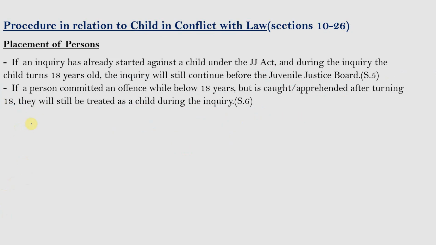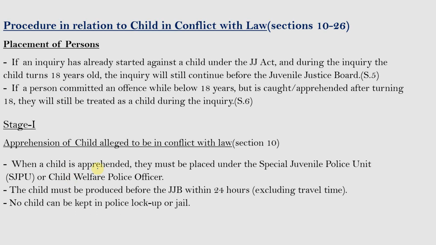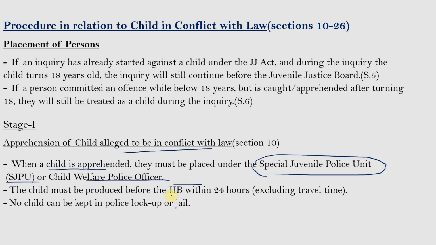So now let us understand the procedure relating to the child who has committed an offense, stage-wise. The first stage is apprehension of a child alleged to be in conflict with law. According to section 10 of the Juvenile Justice Act 2015, when a child is apprehended, they must be placed in the Special Juvenile Police Unit or SJPU or Child Welfare Police Unit.